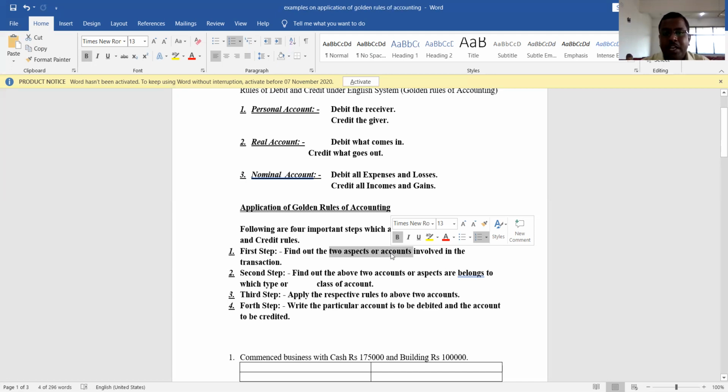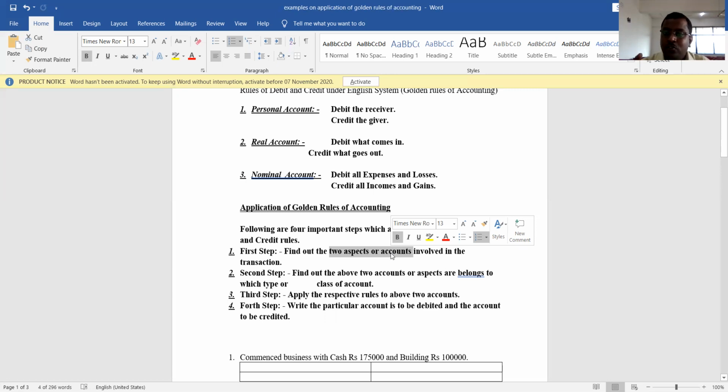We'll take one more example. Salary paid, rupees 5,000. Which are the two accounts? One is a salary account and another one is the cash account. Paid and received always represent cash. Salary is an expenditure, so it is a nominal account. Cash is an asset, so it is a real account.